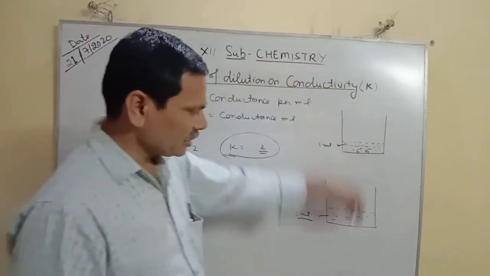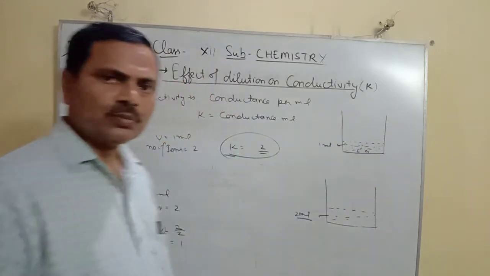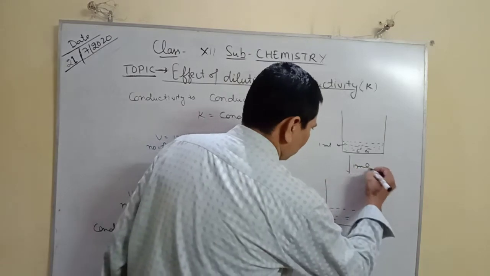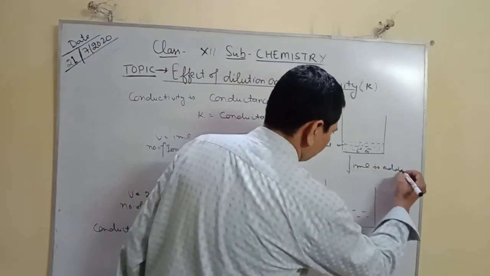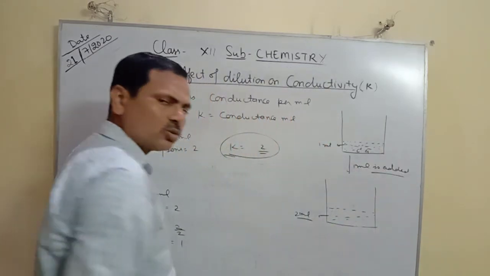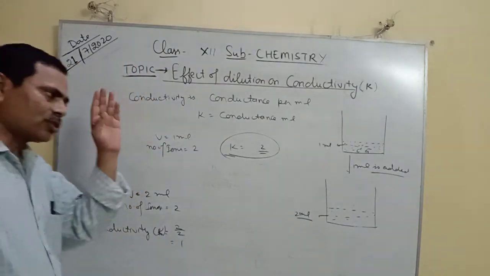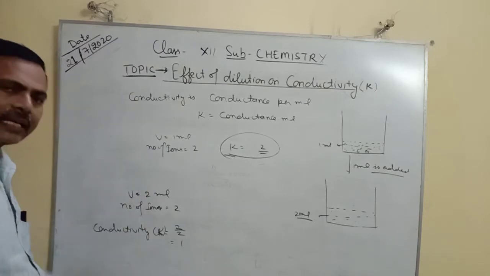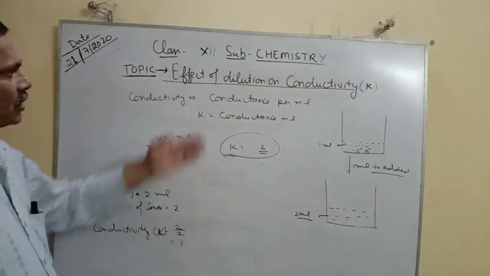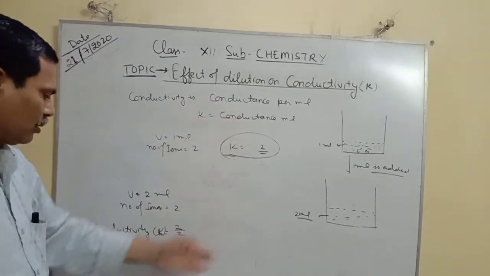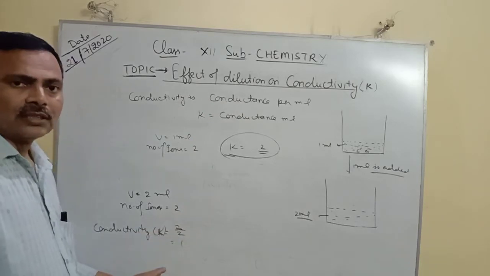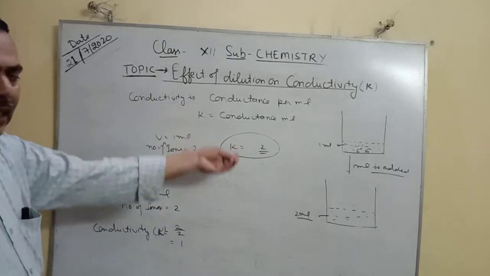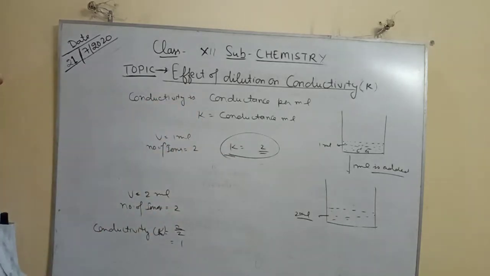If we add 1 ml of water, the new volume becomes 2 ml. This 2 ml of electrolytic solution contains two ions. The conductivity is conductance per ml, ions per ml, so 2 upon 2 is equal to 1. That's why on addition of the water, conductivity decreases.